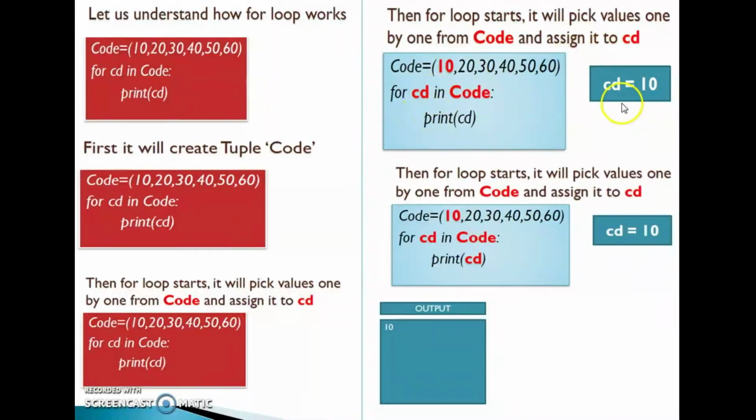So initially CD is equal to 10. For CD in code, when it is executed the first time, the value of CD is equal to 10. So it will print the value of CD, that is, it will print the value 10. So you will get the output as 10.